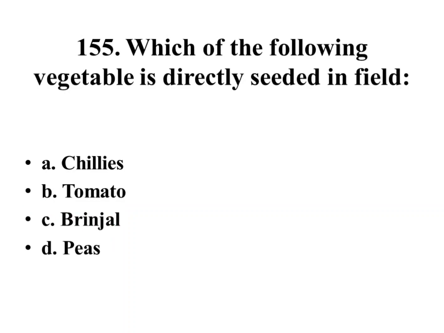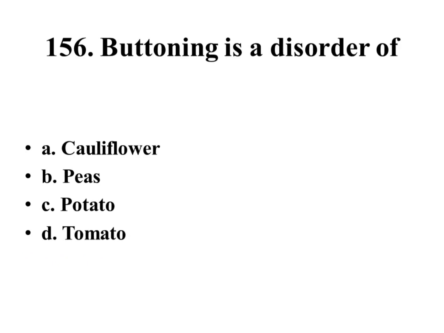Which of the following vegetables is directly seeded in field? Chilies, tomato, brinjal, peas. Right answer is peas. Buttoning is a disorder of cauliflower, peas, potato, tomato. Right answer is cauliflower.